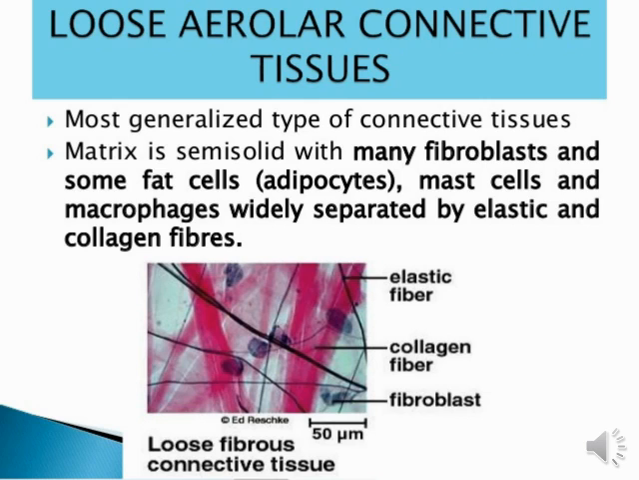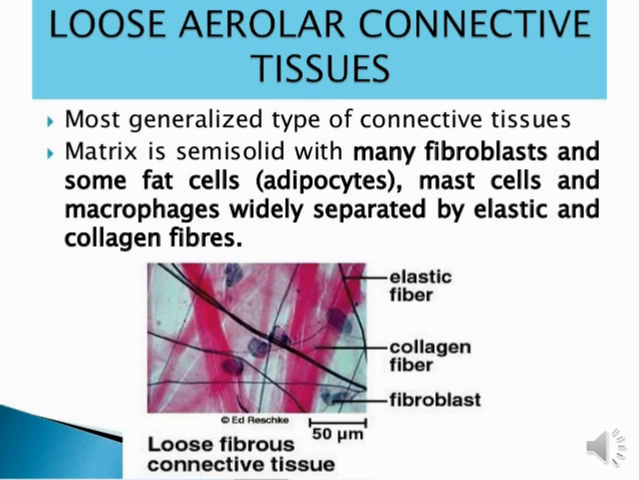Okay. So basically this kind of tissue looks like a semi-solid matrix, and different kinds of things are available in it, like fibroblast, some fats like adipocyte, mast cell, and also macrophage cell. These things basically help form loose connective tissue. And this tissue is widely separated by elastic and collagen fibers. Both kinds of fibers separate the loose connective tissue.